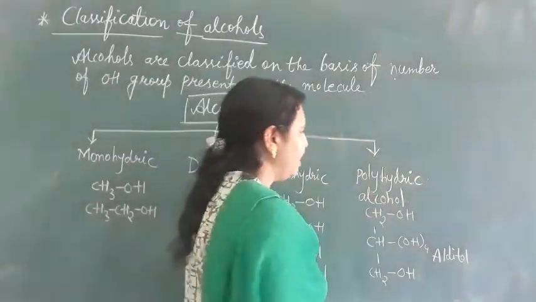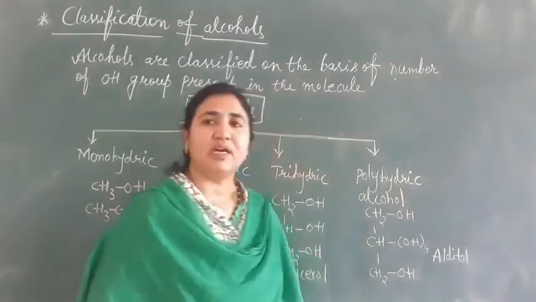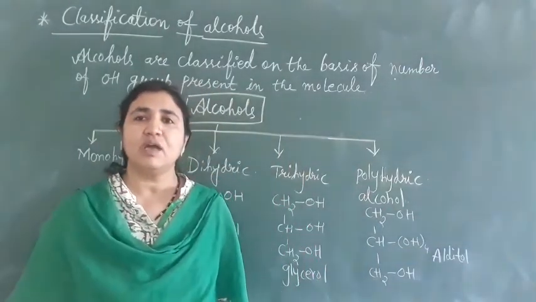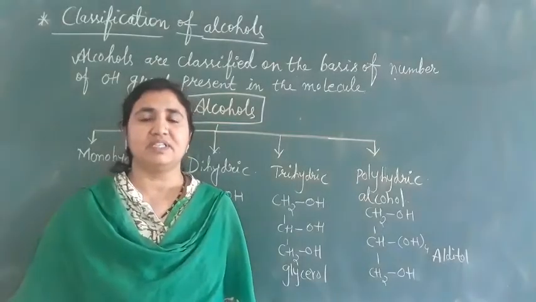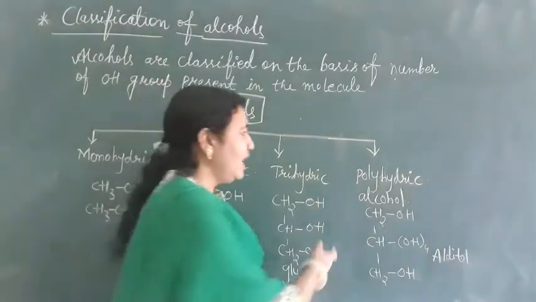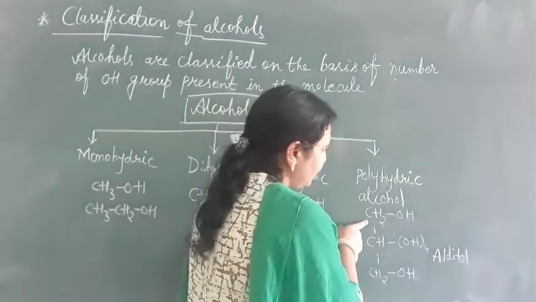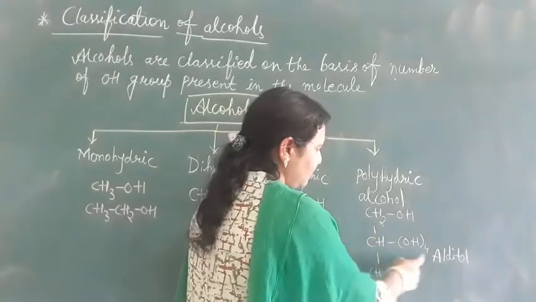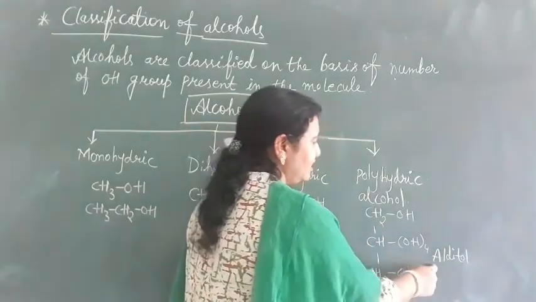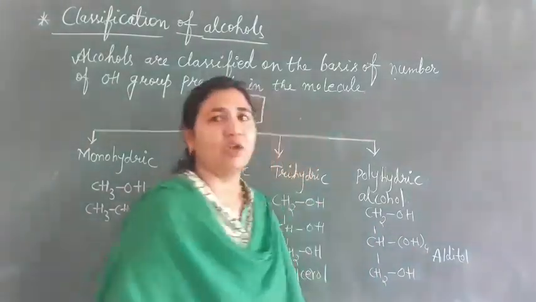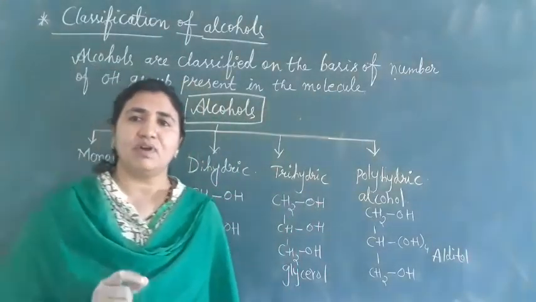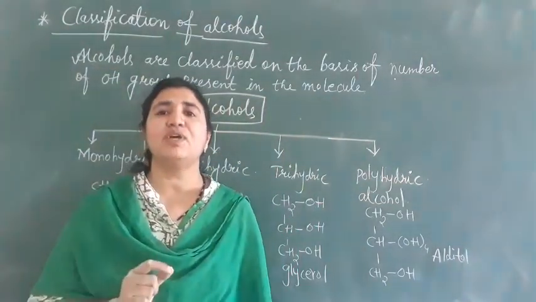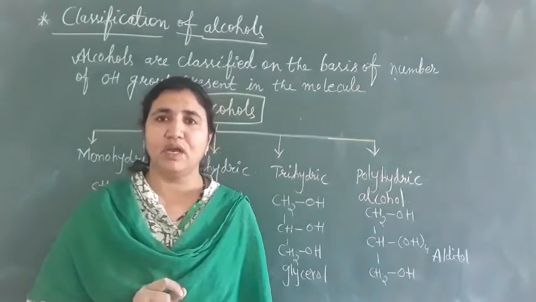Next we have polyhydric alcohol. Polyhydric alcohols are the alcohols in which more than three OH groups are present. Here CH2OH, (CHOH)4 and CH2OH is an alditol. So these are the types of alcohols.